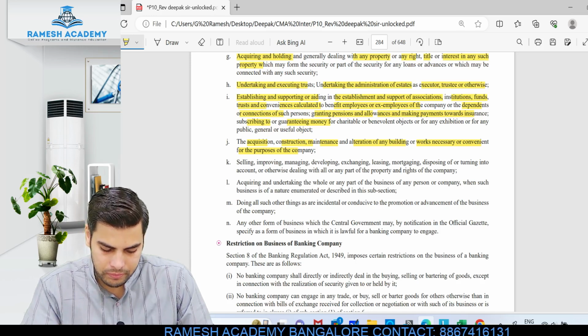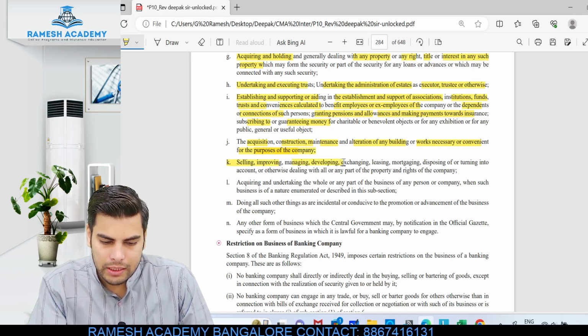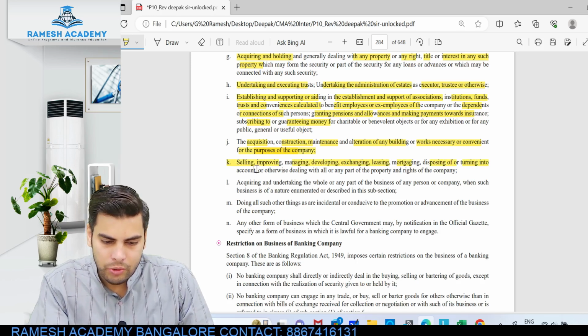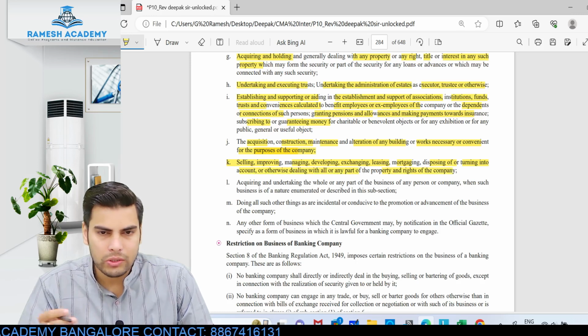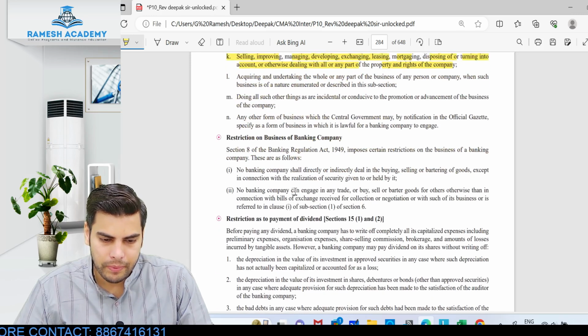All right. After this we have selling, improving, managing, developing, exchanging, leasing, mortgaging, disposing, turning into an account or otherwise dealing with all or any part of the property or rights. So it also deals with property: selling, improving or managing of properties. Let's look into the other things.